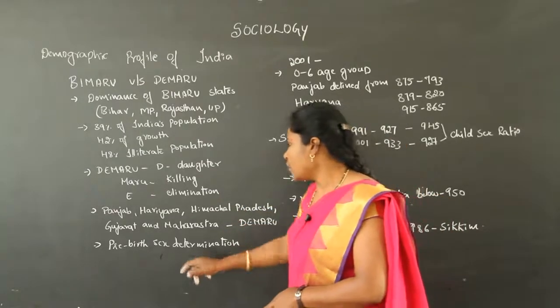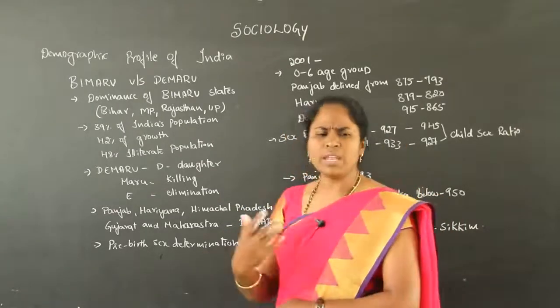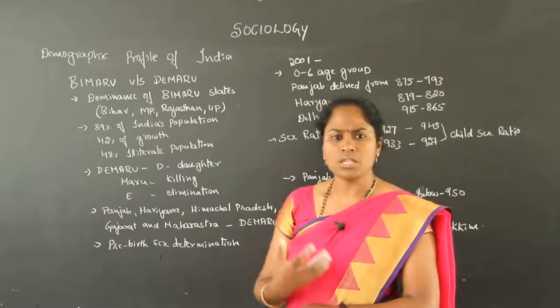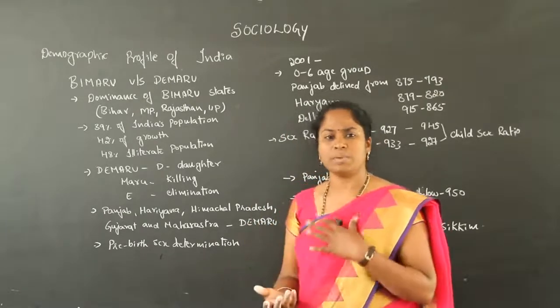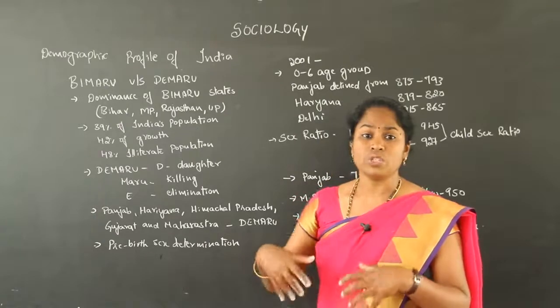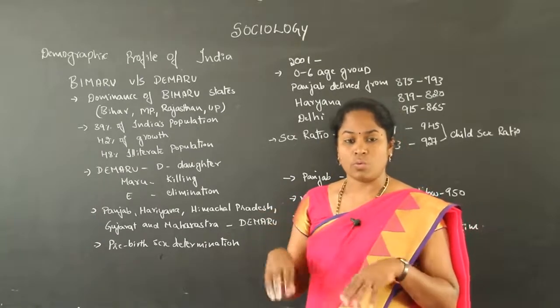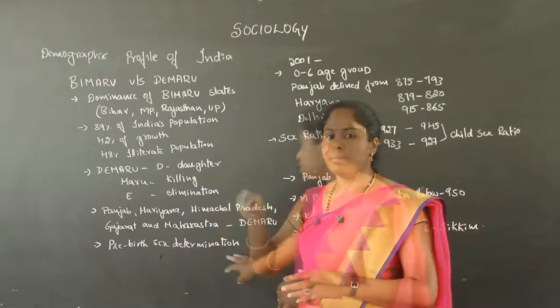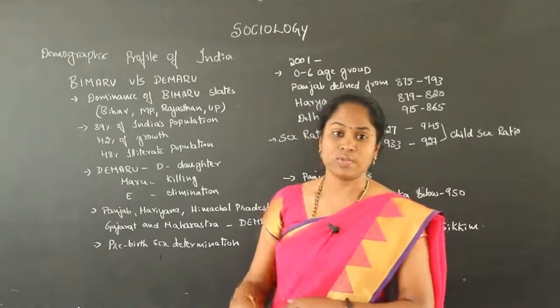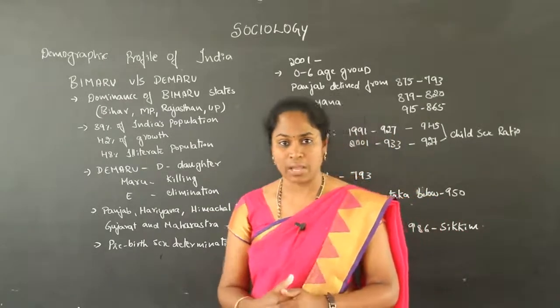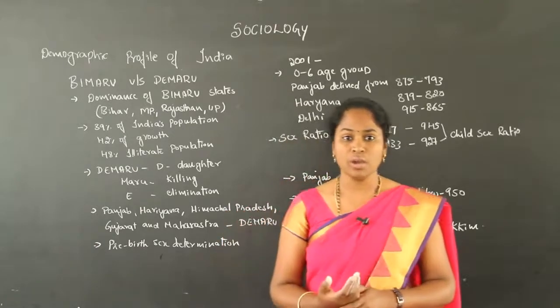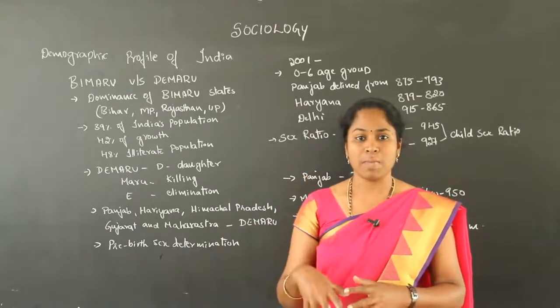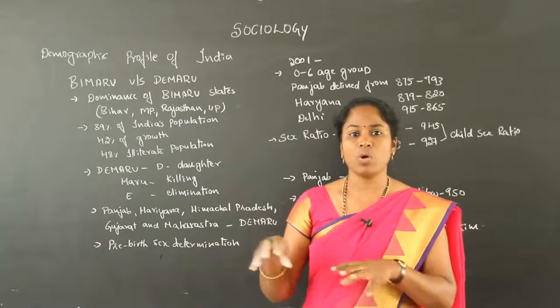Then there are many different ways, especially presently, because of medical development, that we can predetermine the sex of a particular child, whether it is male or female. We use sonography, and through that they determine whether the child is male or female.